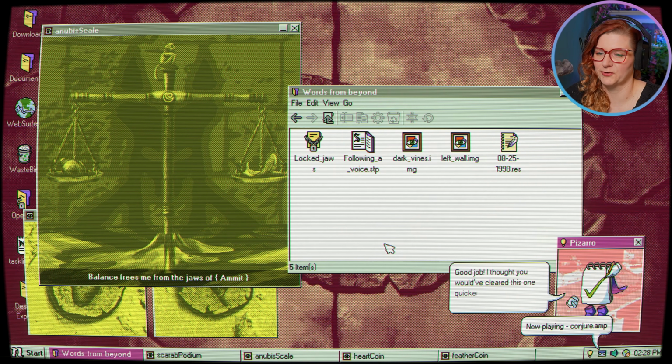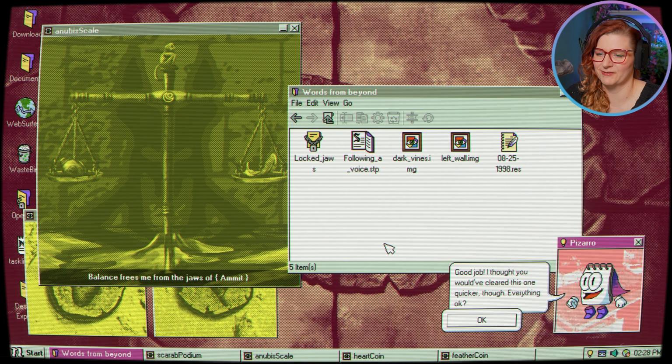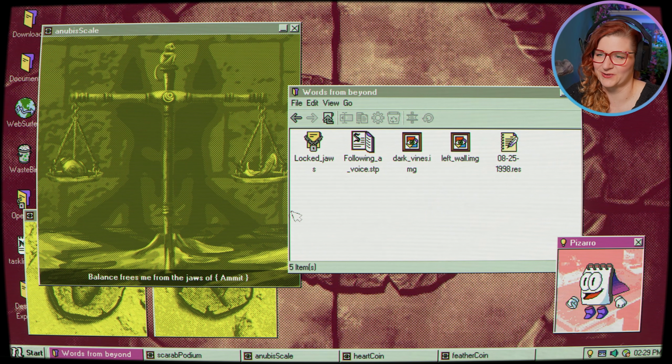Good job. I thought you would have cleared this one quicker though. Everything okay? I'm sorry, I got distracted thinking this was a different kind of puzzle, and I wanted to use the computer like I would use a computer. Also, why are you judging me, you silly notebook?